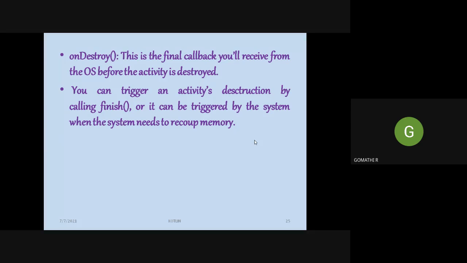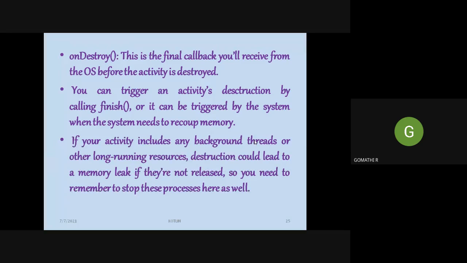And you also have another method called finish. You can trigger an activity's destruction by calling this finish method. Finish was not given in that activity life cycle diagram, but it is an option you have. It can also be triggered by the system when the system needs to reclaim the memory.